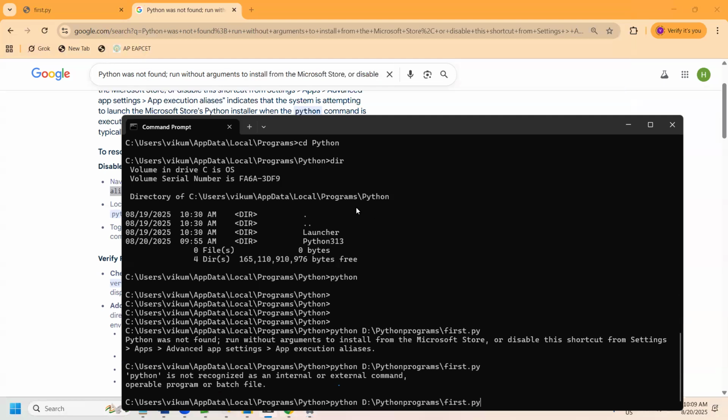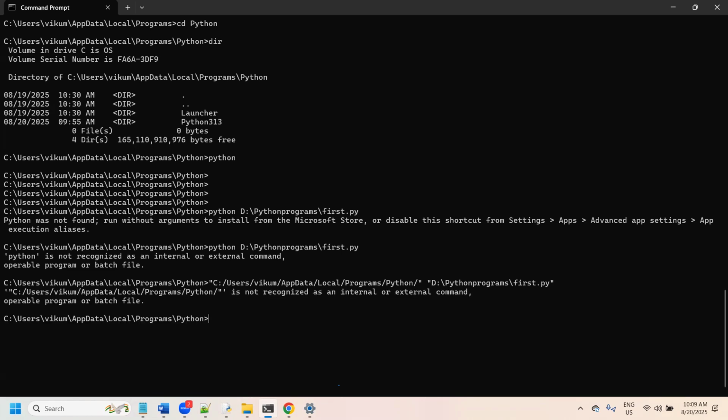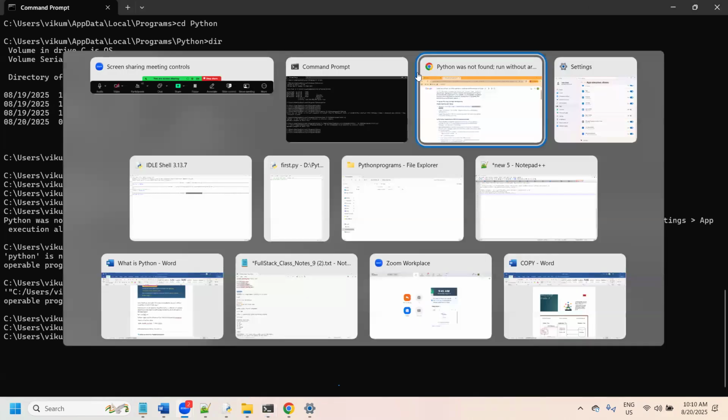No, this way I tried it, but it's not working. Let me try. So our challenge is to run it from here. I tried that also, Kiran. The exact path and the exact location, D Python. Okay, I will check this. Maybe I don't want to disturb.